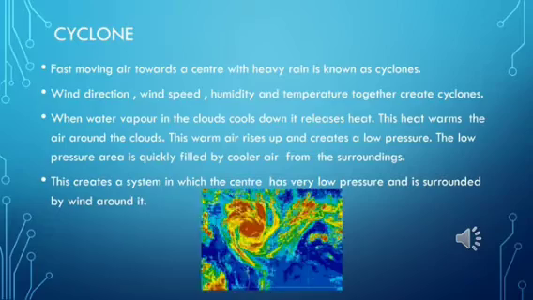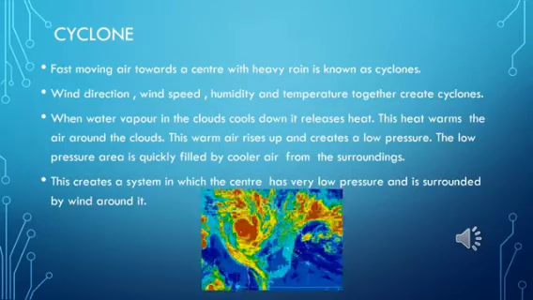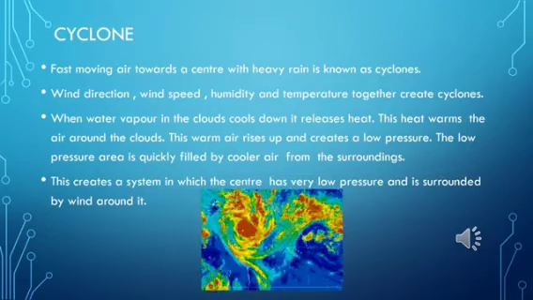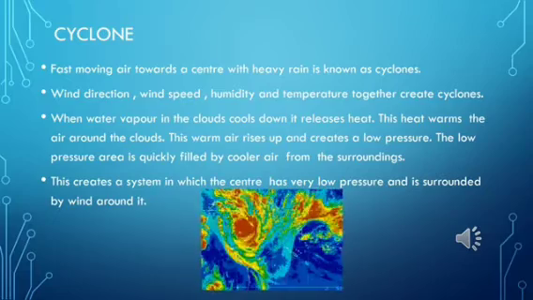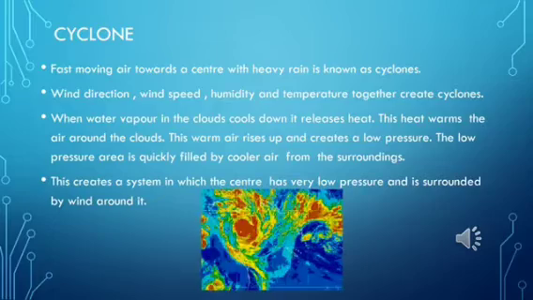Now children, let us discuss the formation of a cyclone. Before that, let us first understand this concept. Now all of you know that water requires heat when it changes from the liquid to the vapor state.